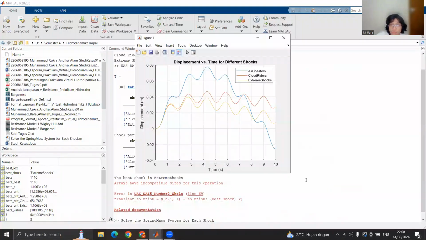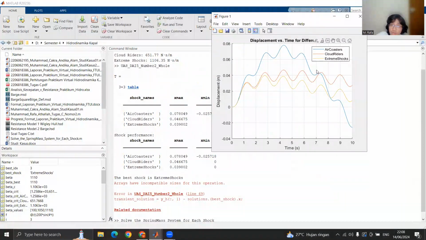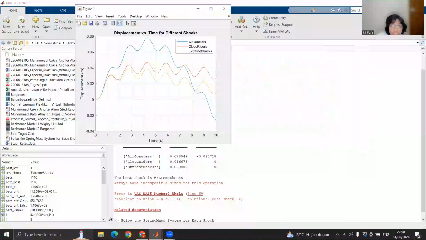Here is the graph. We can also see the displacement versus time graph for each different shock. We can see that Extreme Shock has the lowest displacement and the least changing one.